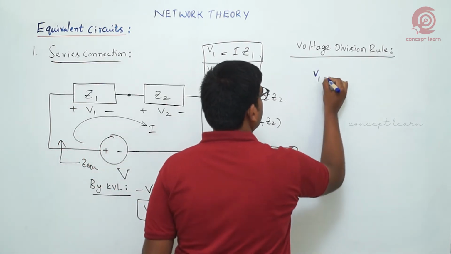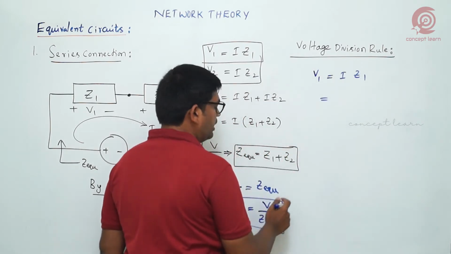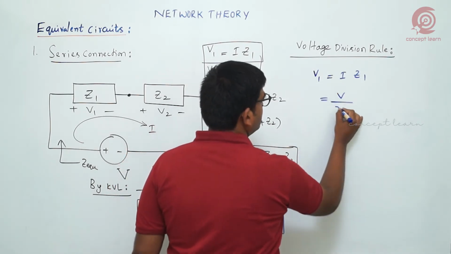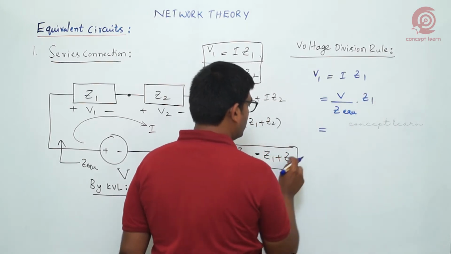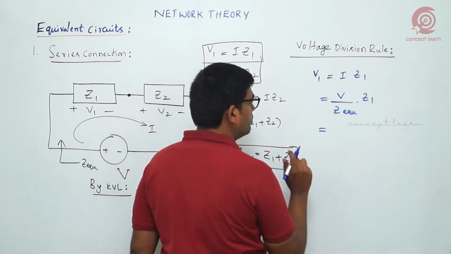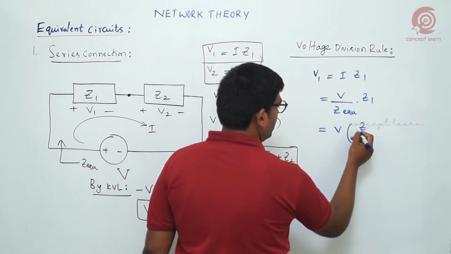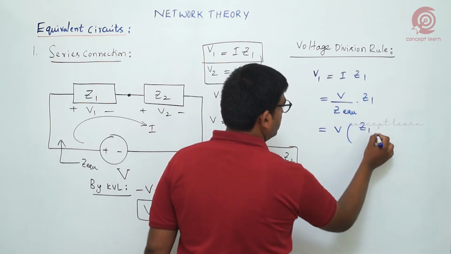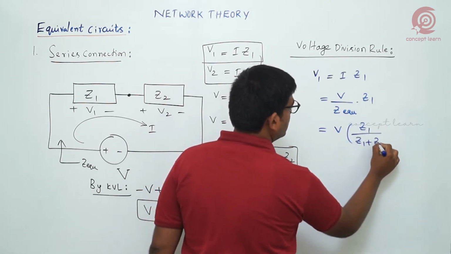So V1 is equal to I into Z1. What is I? I is nothing but V by Z equivalent into Z1. What is Z equivalent for a series combination? Z1 plus Z2. So we get V by Z1 plus Z2 into Z1. I am writing it like this: V into Z1 by Z1 plus Z2.